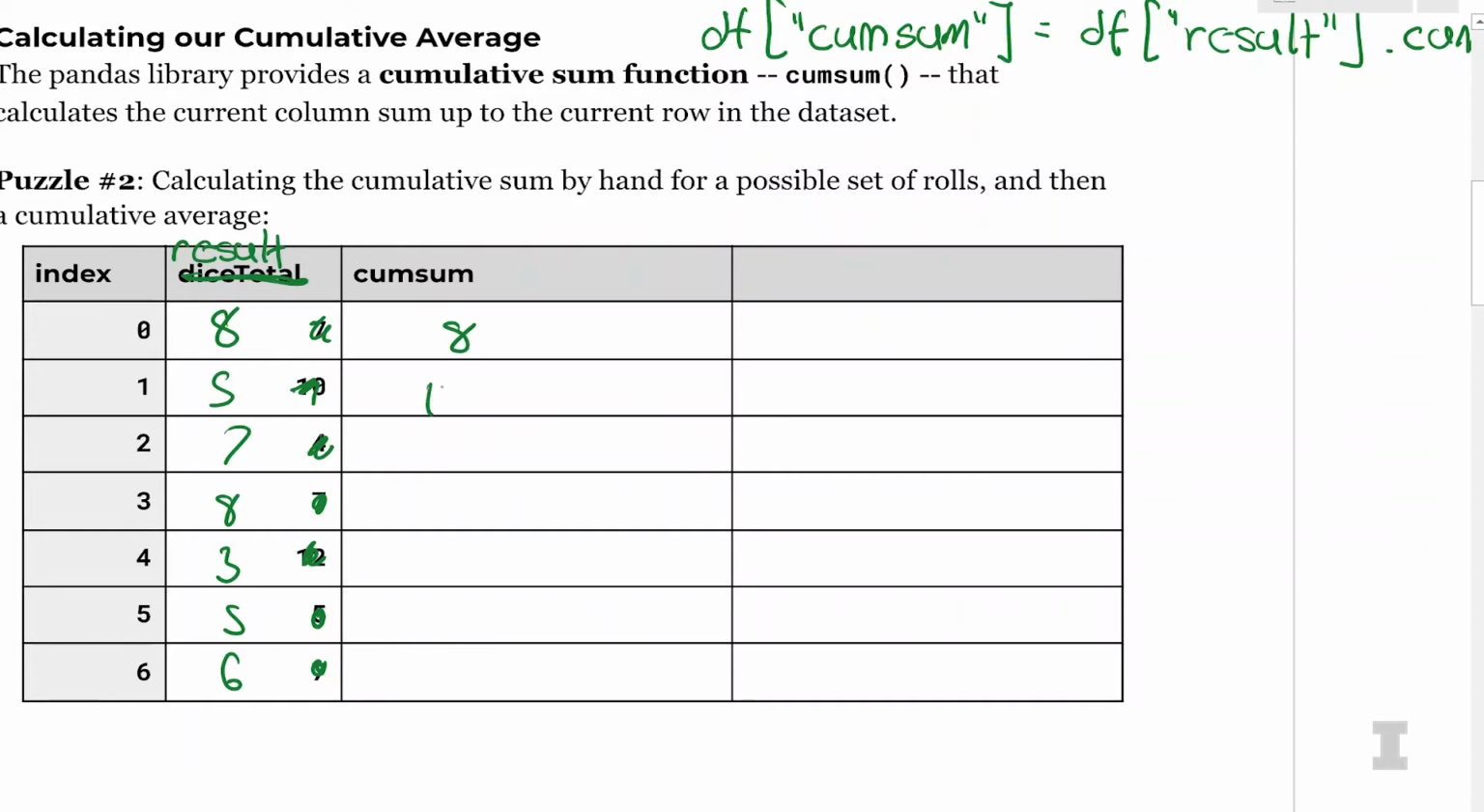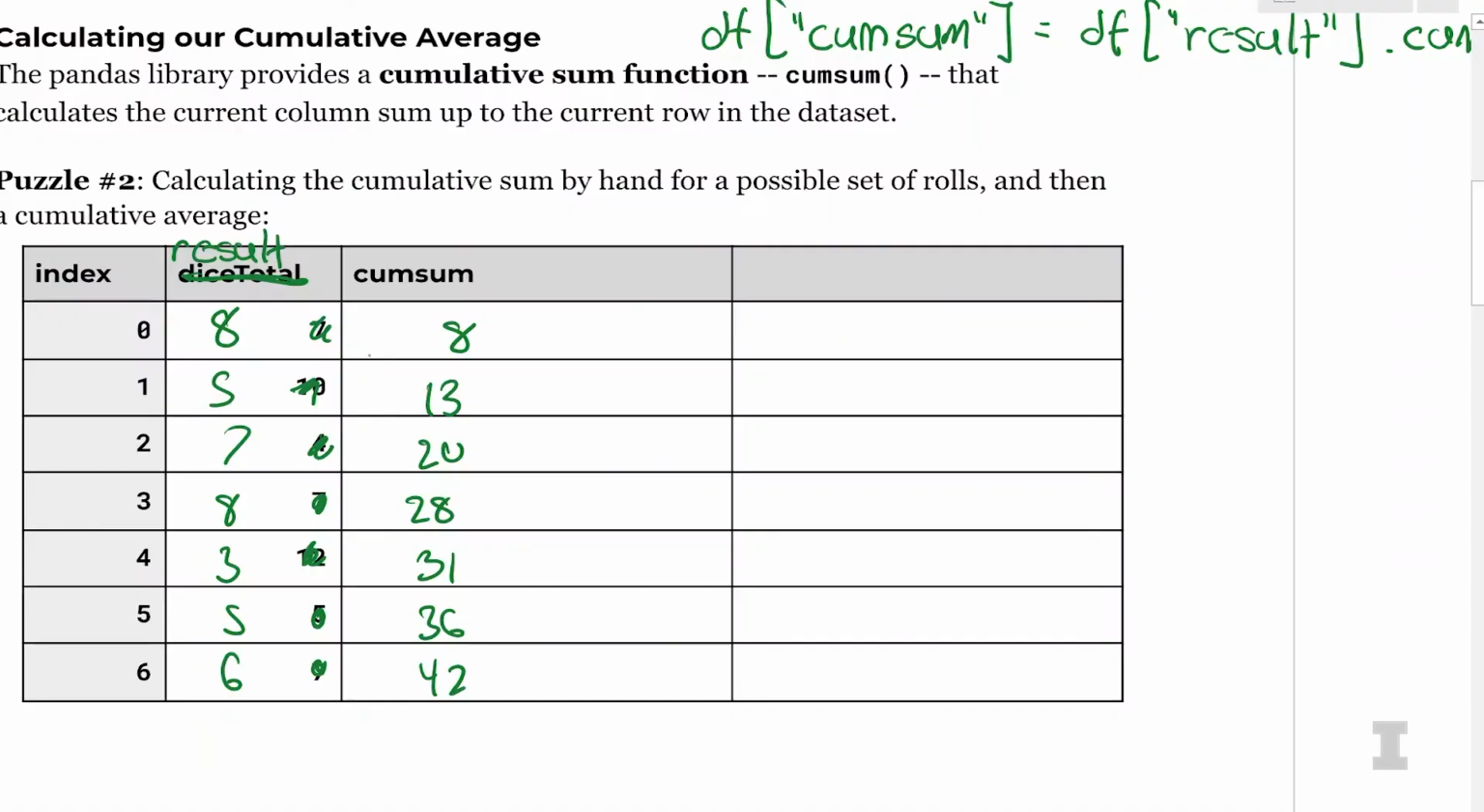8. Second row should be 13. Yep. Then 20. Yep. Then 28. Yep. Then 31. Yes. Then 36. Yep. And then 42. You're psychic. So all I did was I looked at what the sum was of everything beforehand. So the cumulative sum simply adds these two values together. So it's a really easy thing to calculate.